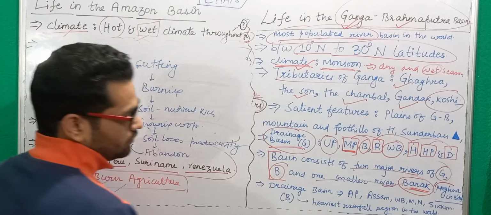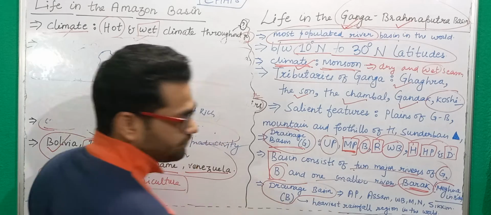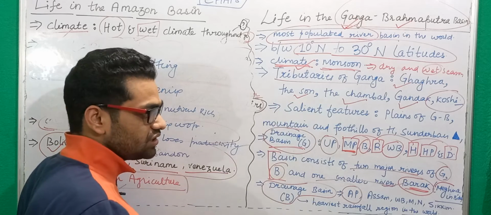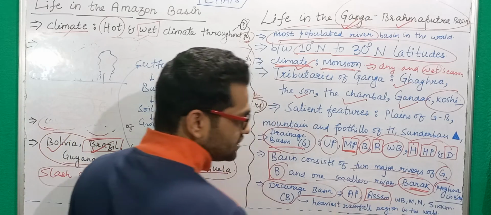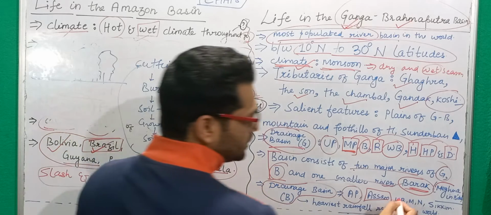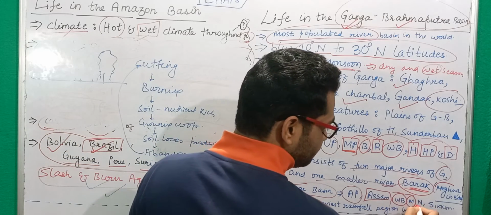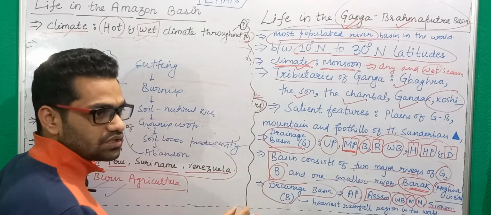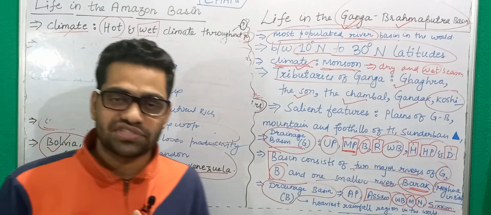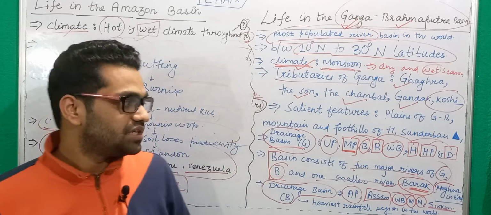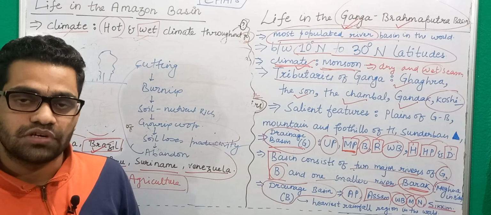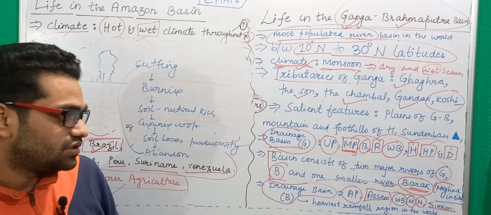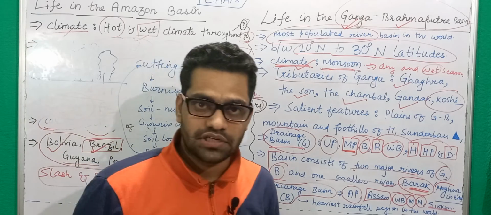Now what are the drainage basins of Brahmaputra? You have first of all Arunachal Pradesh through which Brahmaputra enters India. Then you have Assam. This is the major state. Then you have West Bengal. You have Meghalaya. You have Nagaland, and then you have Sikkim. Sikkim is actually famous for a river called Tista, and Tista river is a major right bank tributary of Brahmaputra river. That is why Sikkim is also under the drainage basin of Brahmaputra river.